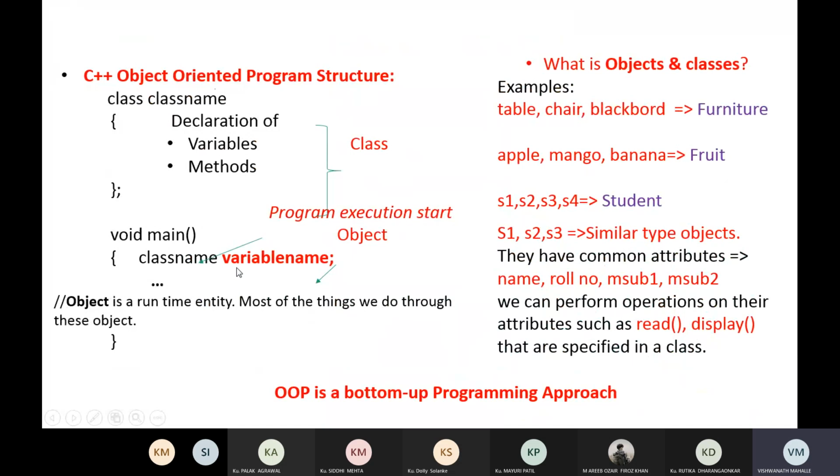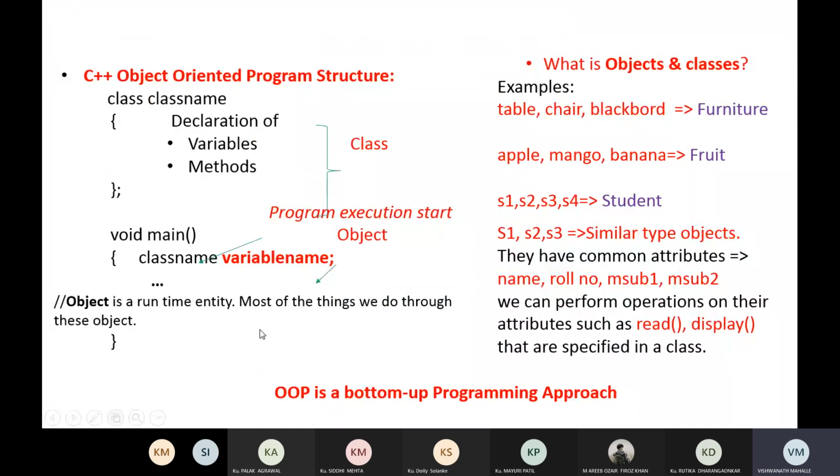Inside this we create an object. That is a variable of type class, called an object, and we use this object in our program to call methods and access variables and methods. So the object is a runtime entity. Most of the things we do through this object.